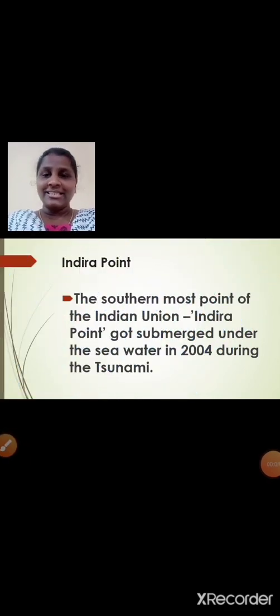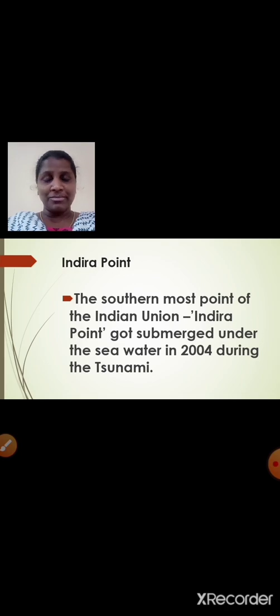Students, now let us learn about the Indira Point. Indira Point is the southernmost point of the Indian territory. It is a village in the Nicobar district at the Great Nicobar Islands of the Andaman and Nicobar Islands. Students, do you know one interesting fact about Indira Point? Let me tell you. Indira Point got submerged under the sea water in 2004 during the tsunami.